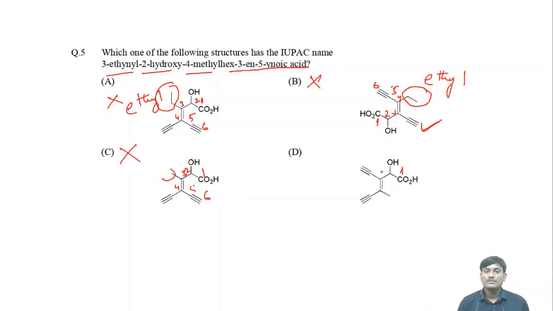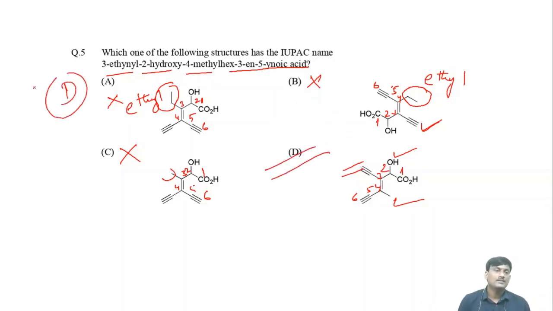And this one, 1, 2, 3, 4, 5, and 6. At third position, you have an ethanyl group and a 2-hydroxy group and a 4-methyl group, and the total number of carbons in the parent chain is 6. At third position you have ene, at fifth position you have yne. So this is the correct answer. D is the correct answer.